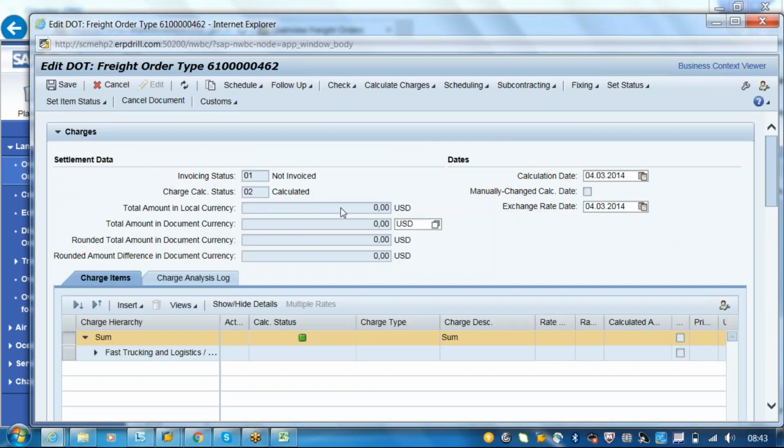Okay, we'll just see if it is available here. They call it automatic tendering, but it should show the tendering profile.